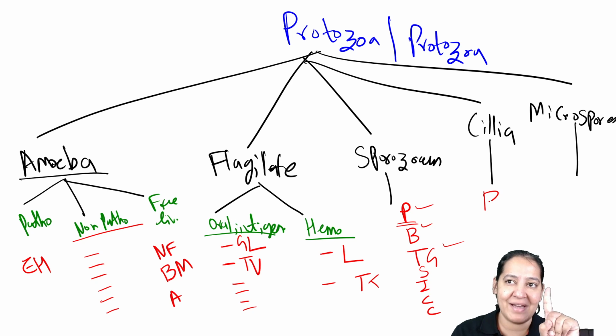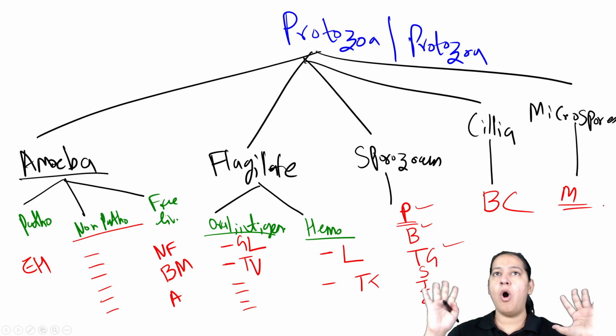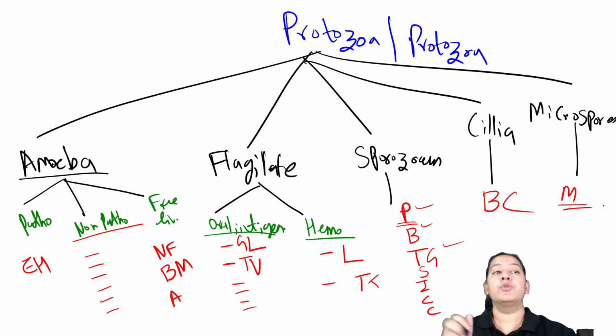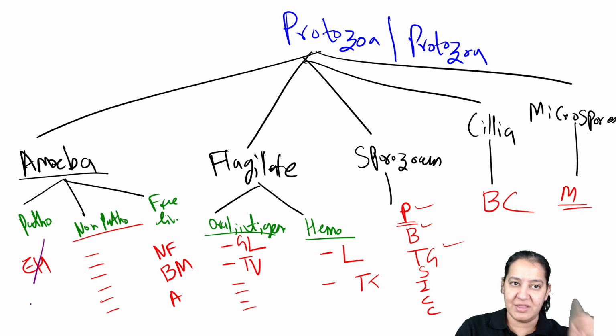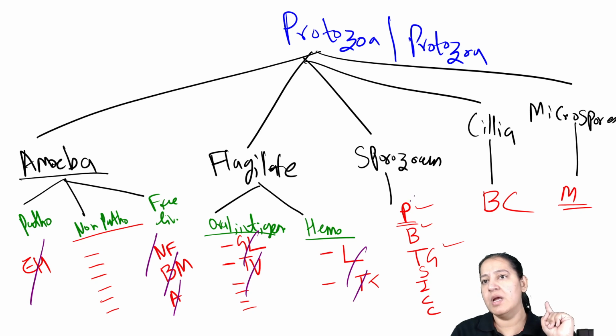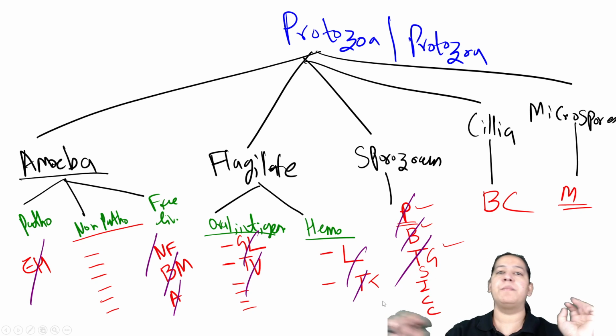Let me come to ciliates. Only one ciliated parasite, Balantidium coli, which is the largest one. And in microspora, only one is there. So these all are the protozoa in front of you. I advise you to make a comparative table between these. Count them, make the columns, and we will do a comparative study between them all.